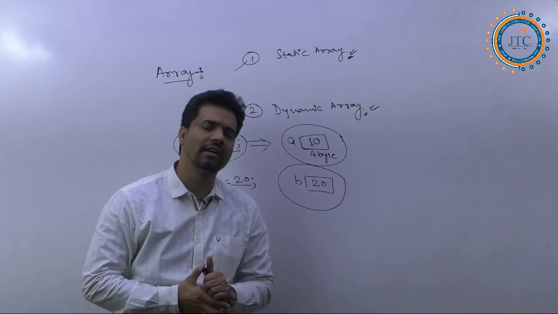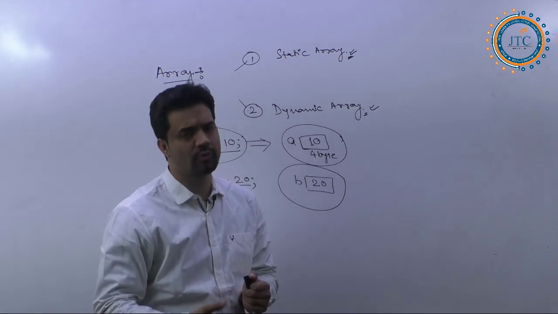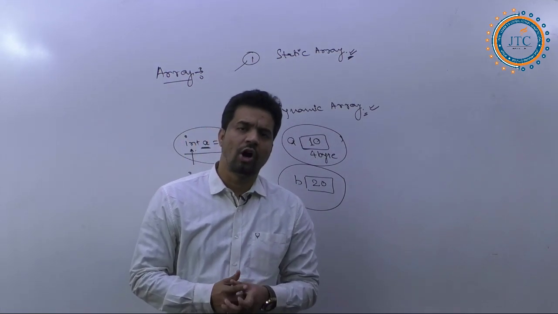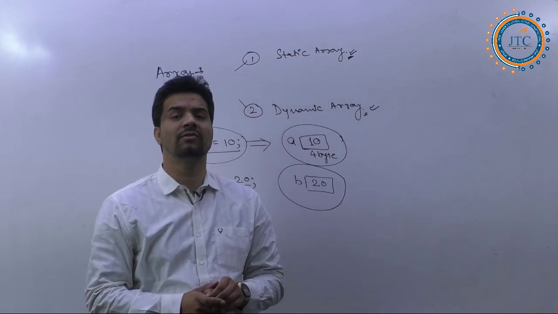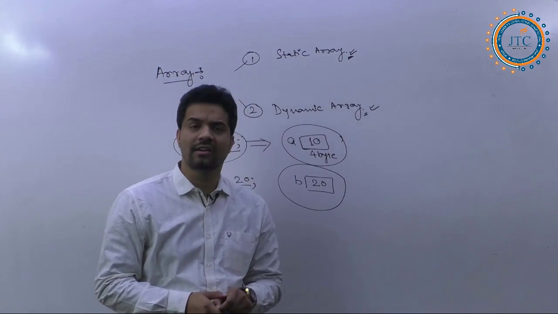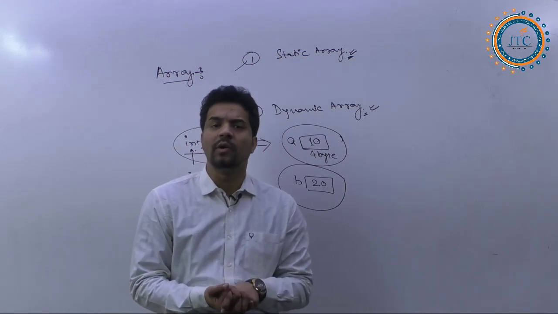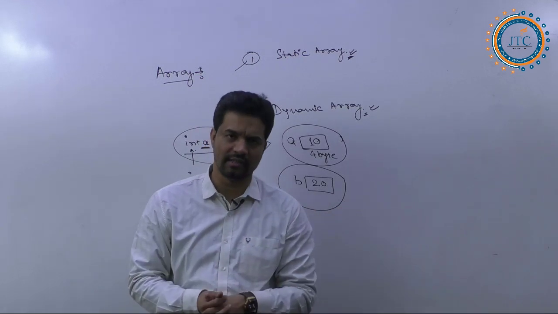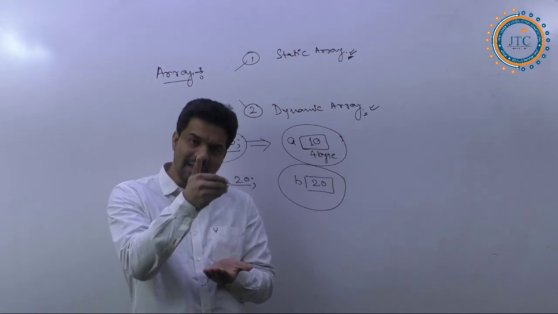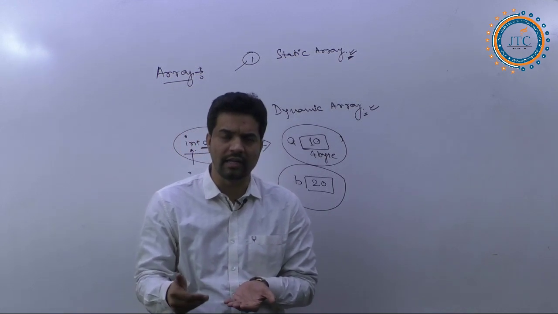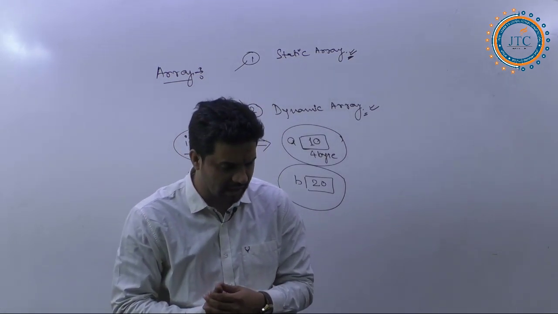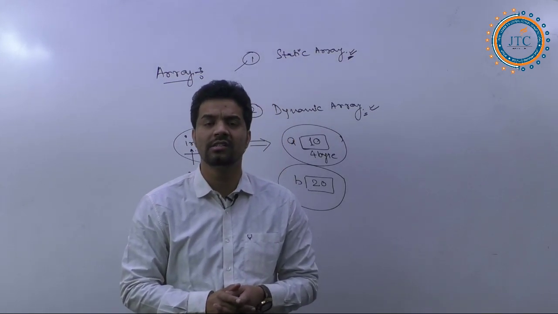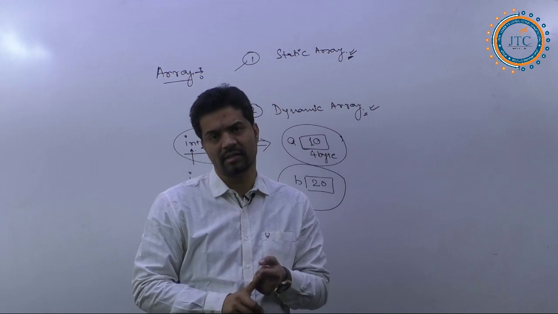One option is to have 20 or 30 variables and store the different values in the corresponding type of variable. But for similar type of data, you would simply be declaring 20 variables in that case, right?